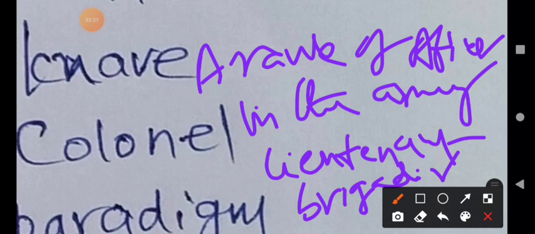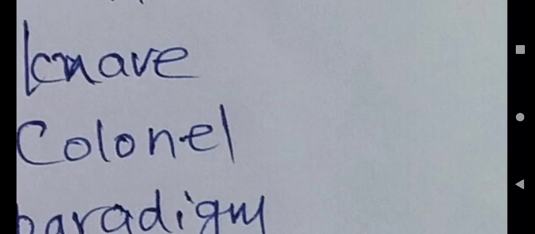Colonel is one of the designations of someone serving in the army as a higher officer. The rank is between lieutenant and brigadier. He is above the lieutenant and below the brigadier. That means the next promotion is brigadier. He became a lieutenant in the army, then was promoted to colonel, and then became a brigadier. That is the rank in the army.